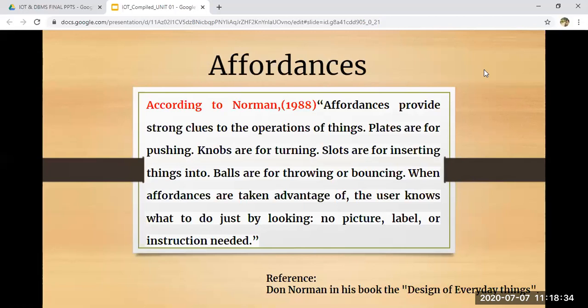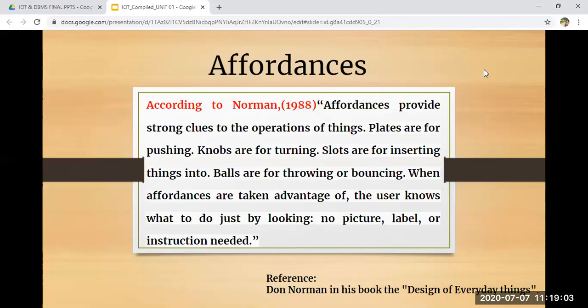For example, plates are used for pushing, like you have a deck and you're pushing the plates into it. Knobs are used for turning on and off. When you see any slots, they are used for inserting things into. Balls are either used for throwing or bouncing. And the user knows just by seeing it. It doesn't require any additional picture, external label or any instruction.